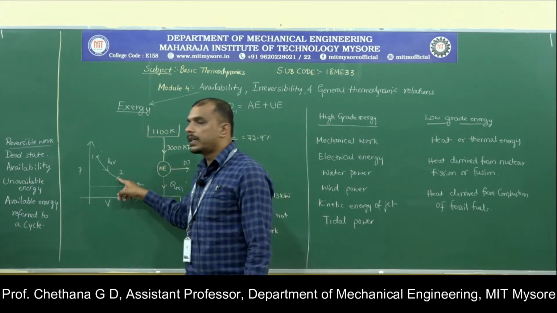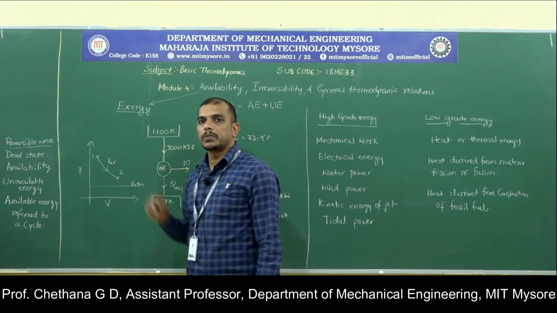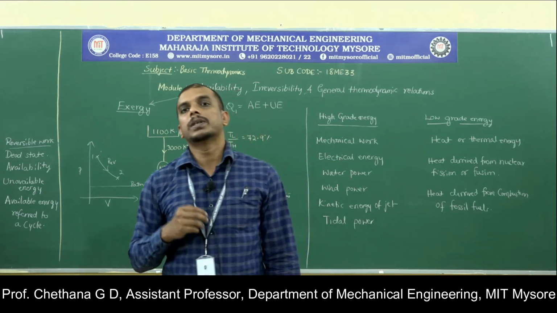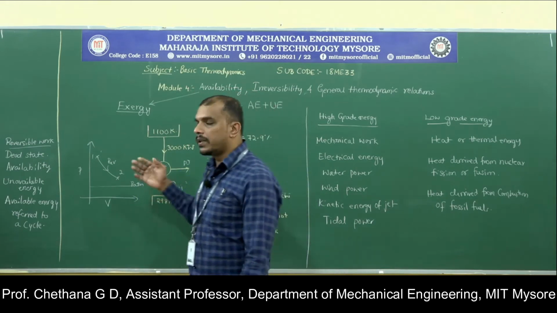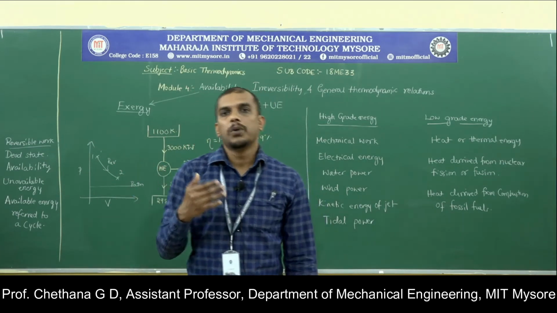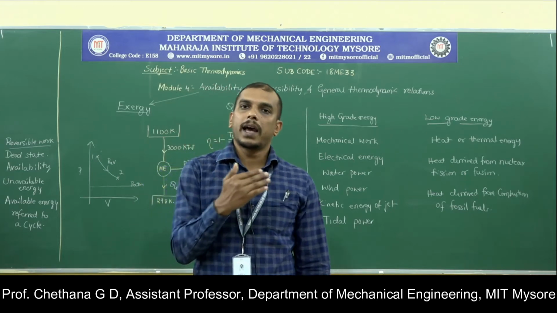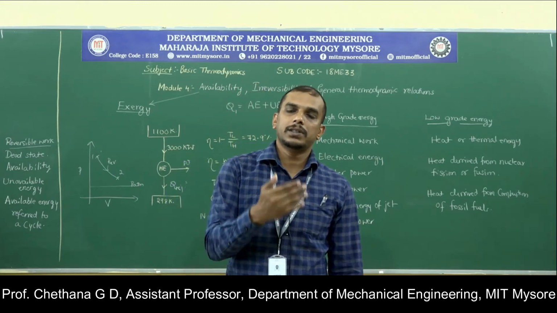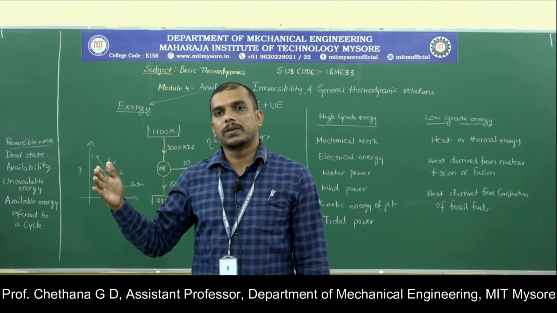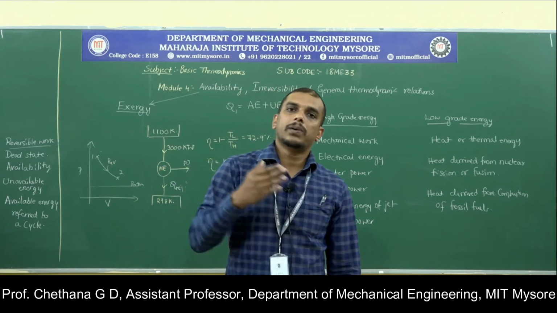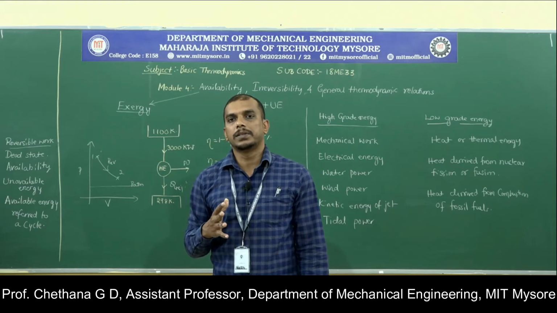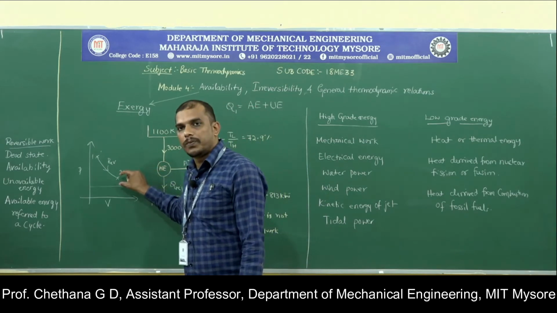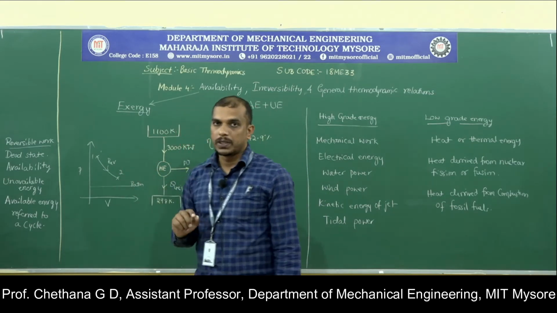But if you stop here, at a point above the atmospheric pressure, you still have the potential to produce some more work, right? You can also say that if the temperature of the working fluid is even higher than the atmosphere, you can run a heat engine out of it. Or even if the kinetic energy of the working fluid is greater than 0, you can run a turbine out of that kinetic energy and produce work. That means you still have this much amount of work which can be produced.